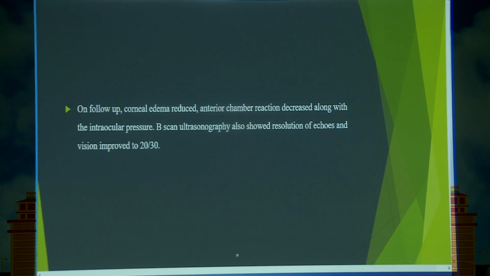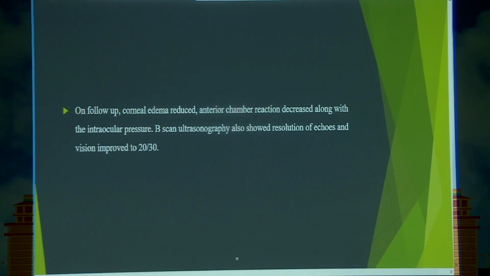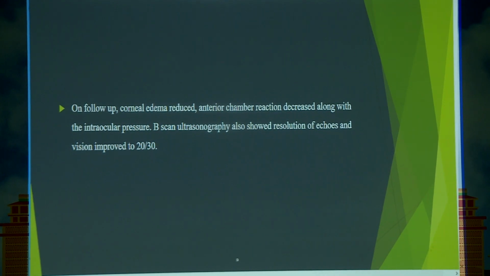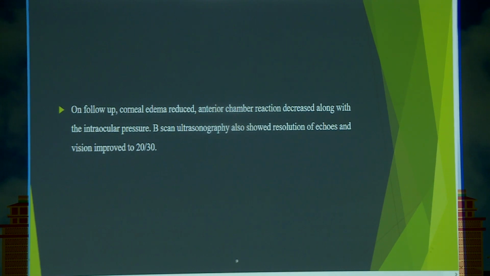On follow-up, the corneal edema reduced, the anterior chamber reaction decreased along with the intraocular pressure. B-scan ultrasonography also showed resolution of the echoes and the vision improved to 20/30.